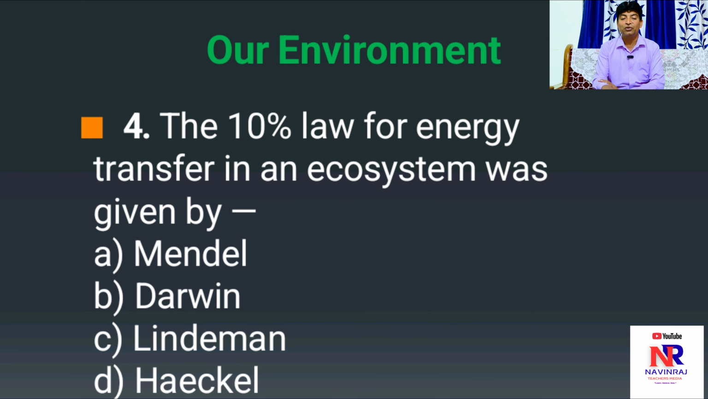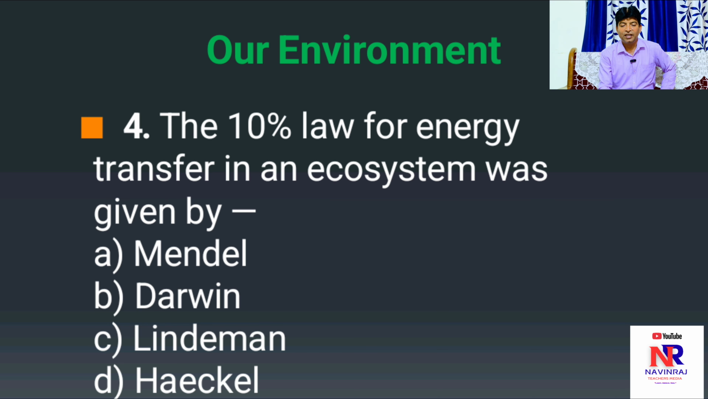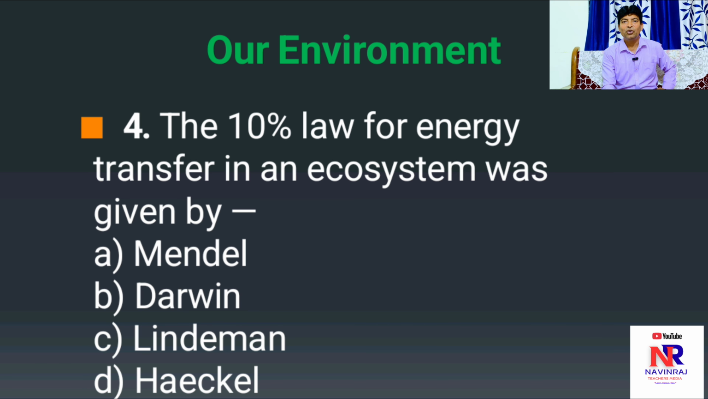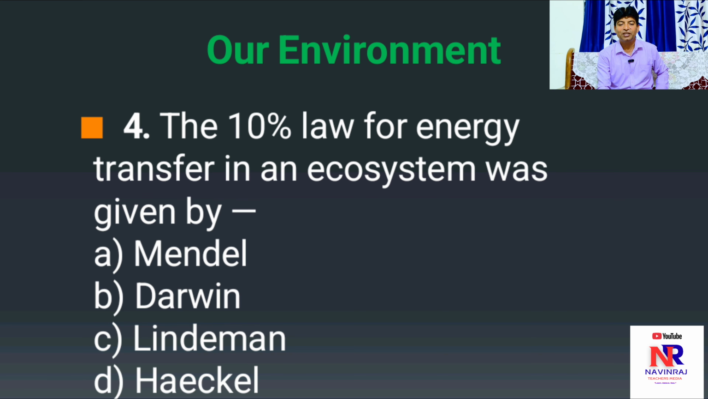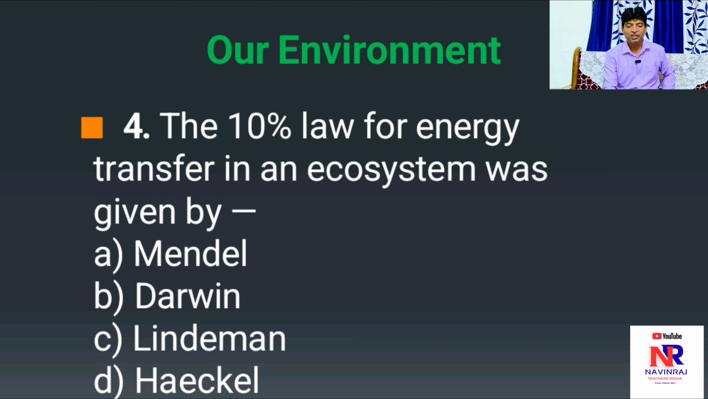Let's go for the fourth question. The 10% law of energy transfer in an ecosystem was given by option A, Mendel, option B, Darwin, option C, Lindemann, option D, Haeckel. I already said the options. Can you guess the correct option? Right option is C, Lindemann, who gave clear-cut information about energy transfer in an ecosystem.